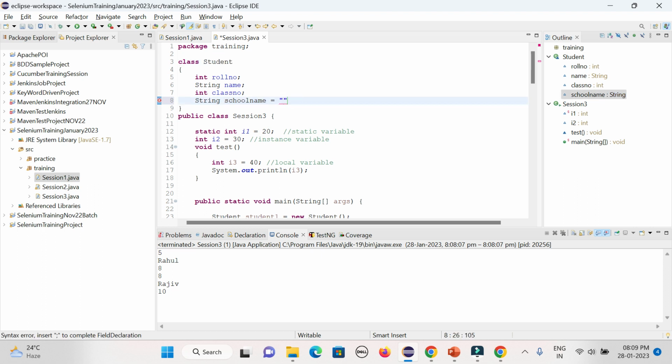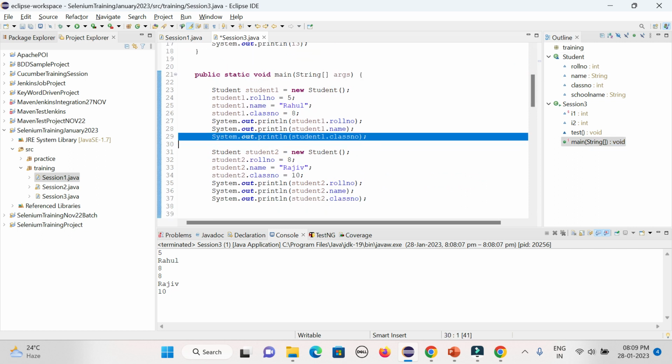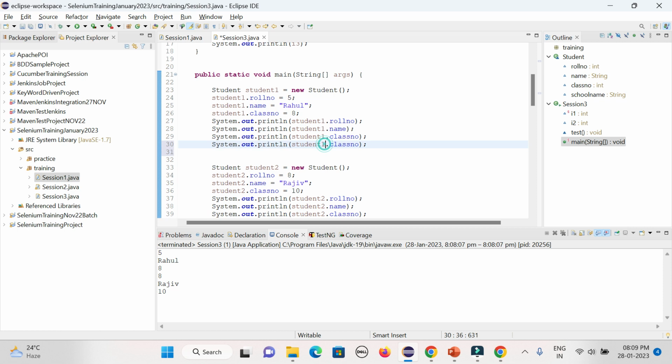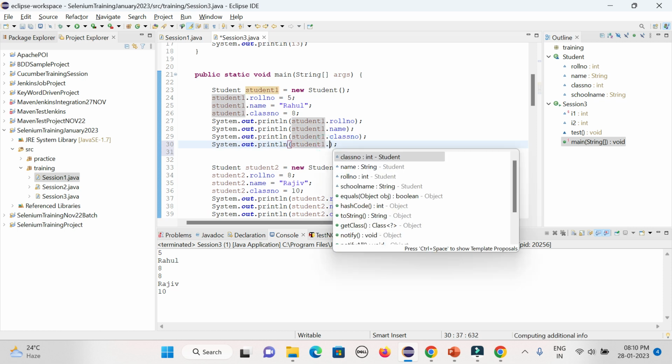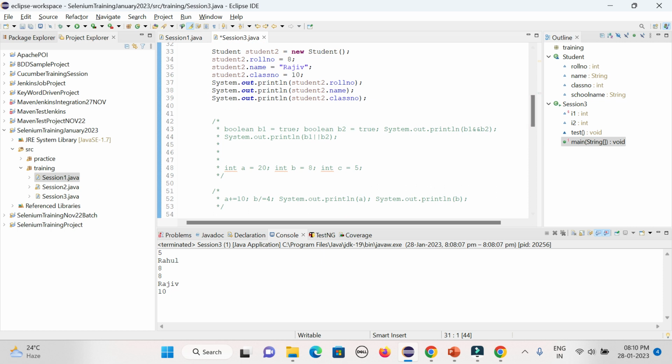Suppose your school name is, say, anything, say Kolkata High School. This is common across all your instances. Now if you want to print it everywhere, you can just call student1 dot school name. You could see it. Now if you do the same for student2, the same value will print, because you defined the value globally.